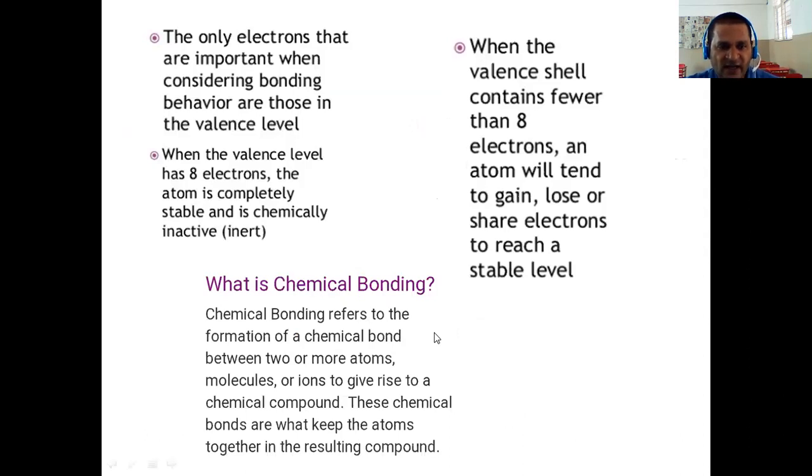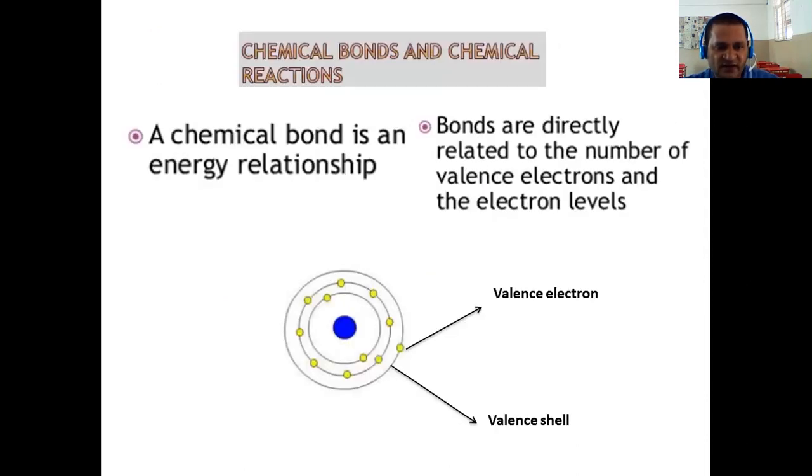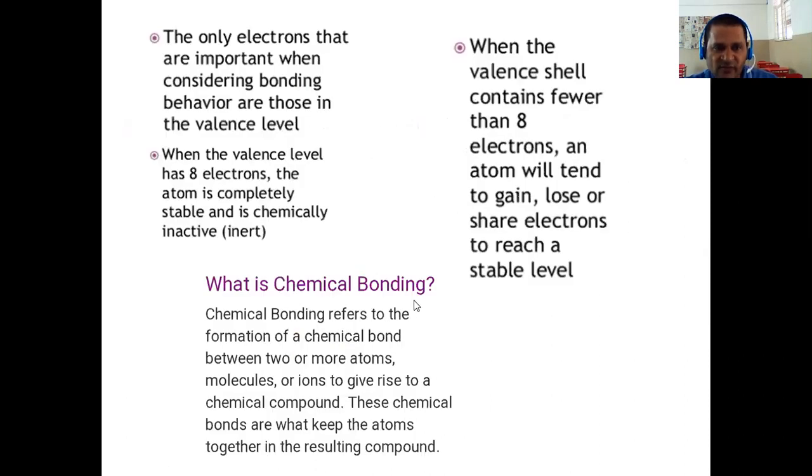The idea of chemical bonding is to attain a stable configuration. If it is not stable, consider here it contains only one electron. If this electron is removed, the atom becomes stable, so this atom is ready to give its one electron to attain a stable state. That is the main basis for the formation of a chemical bond.